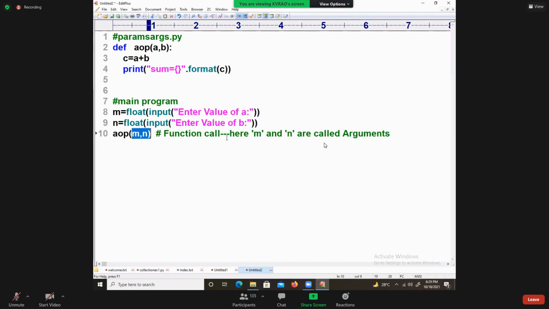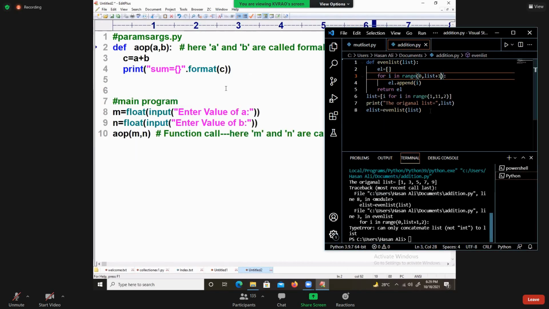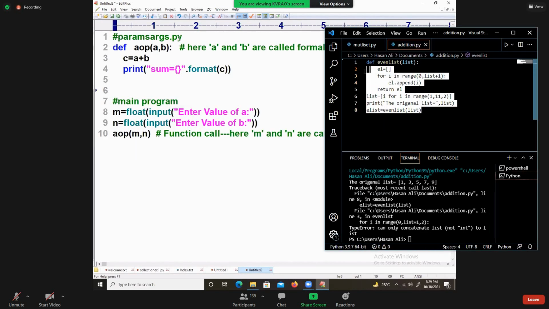M comma N. Here M and N are called what? Arguments. Here A and B are called what? Formal parameters. Okay.